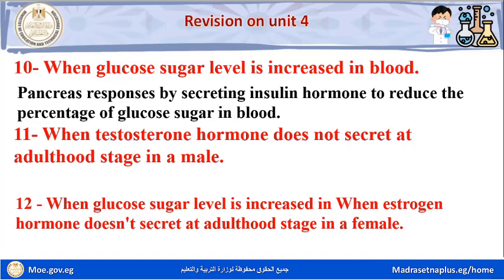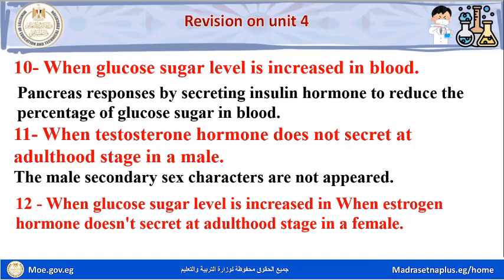When testosterone hormone does not secrete at adulthood stage in a male, the male secondary sex characters do not appear.